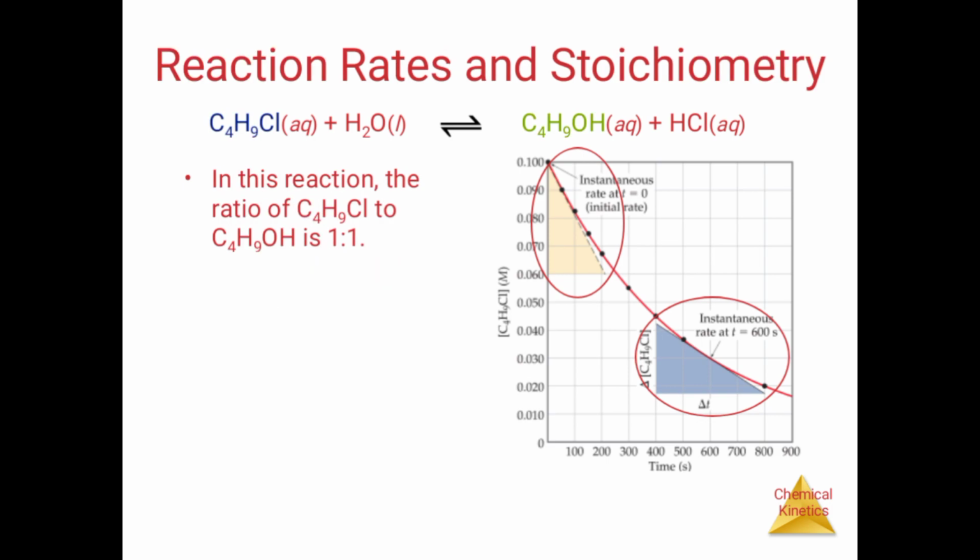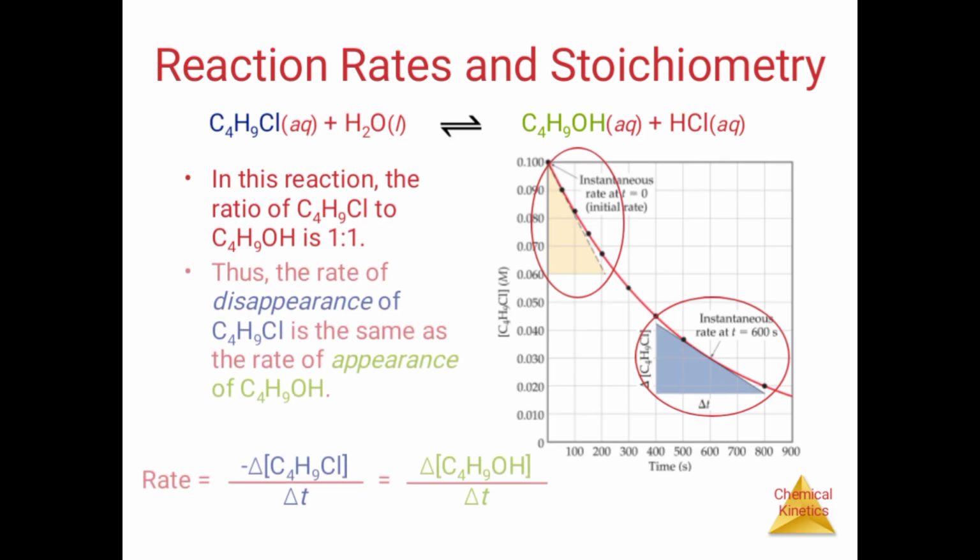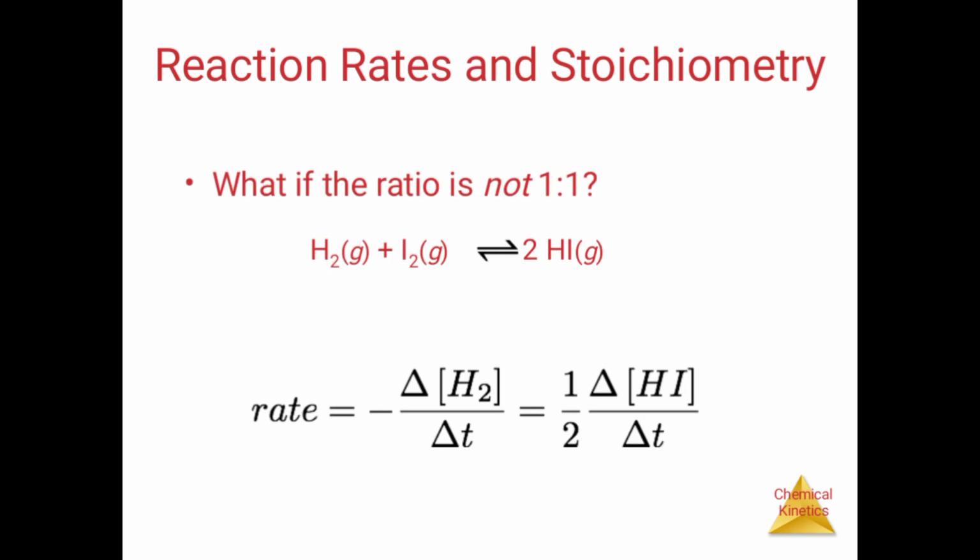In this reaction, the ratio is 1 to 1: C4H9Cl gives butyl alcohol C4H9OH. Thus, the rate of disappearance of butyl chloride is the same as the rate of appearance of C4H9OH. First question: what if the ratio is not 1 to 1?